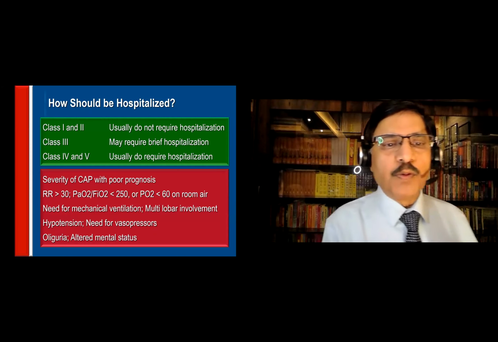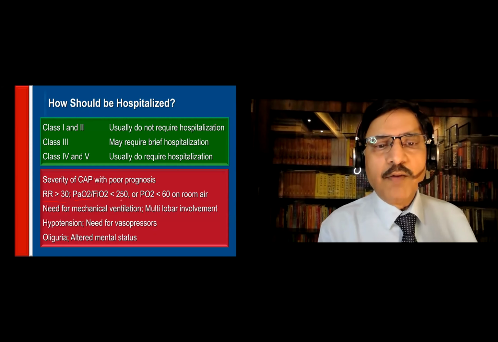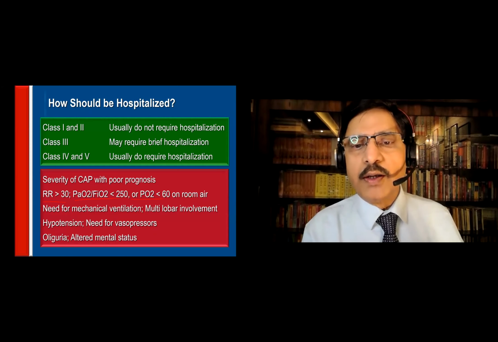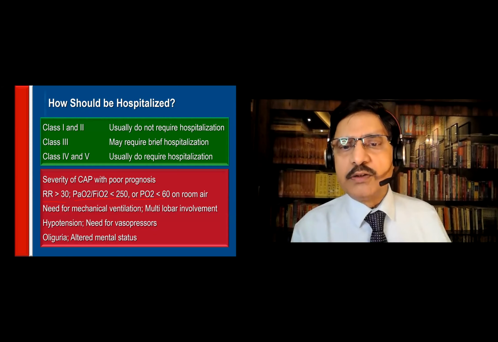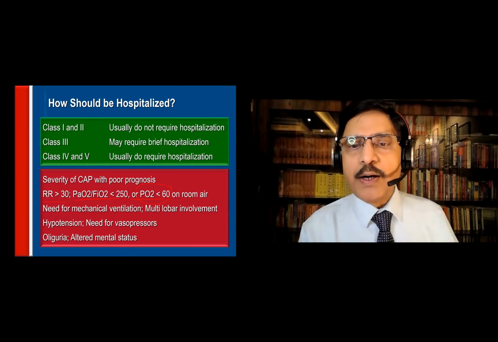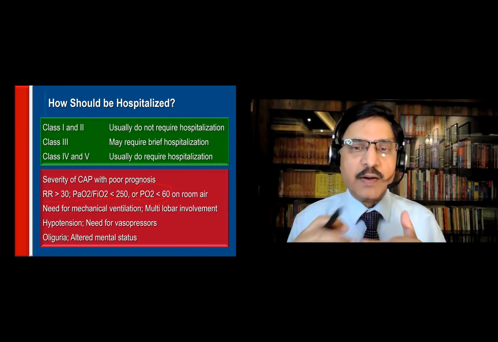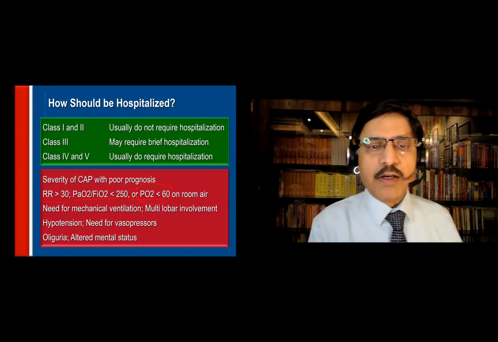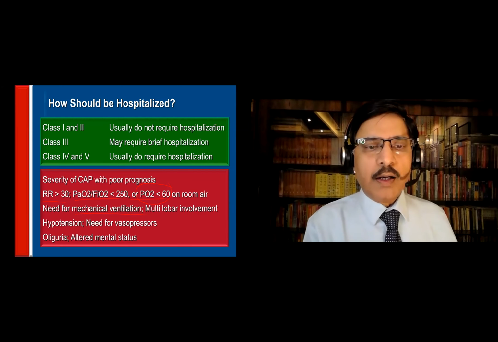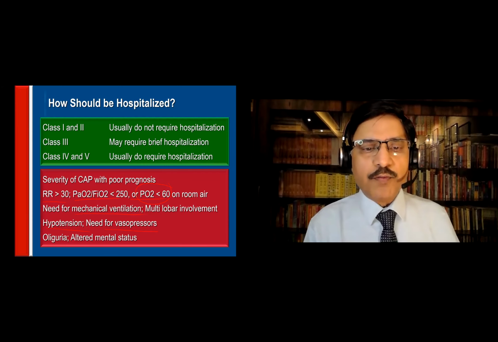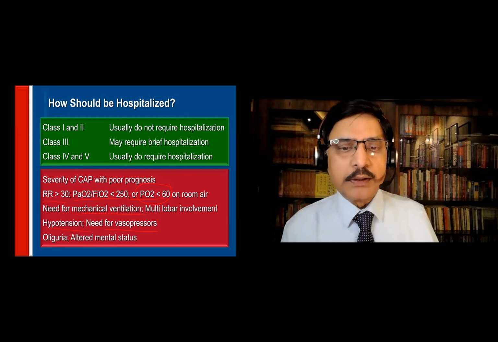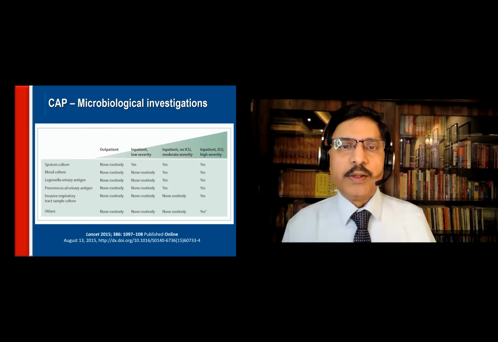What are the poor prognostic factors? Respiratory rate, PaO2/FiO2 less than 20, or PaO2 less than 60. This is not, mind you, SpO2 which you measure on the finger. This is the arterial oxygen. Does the patient have any need for mechanical ventilation? Is there hypotension? Is there a need for vasopressor? Is there altered mental status and oliguria?